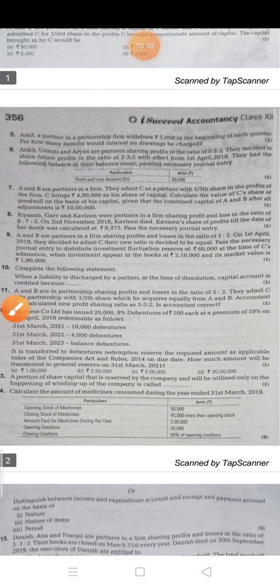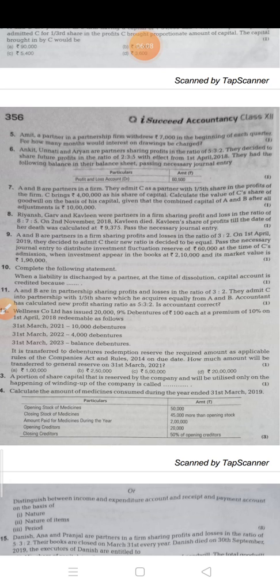Next is, Amit, a partner in a partnership firm, withdrew 7,000 in the beginning of each quarter. For how many months would interest on drawing be charged? Here you have to calculate the average period. It means how many months. So children, here you have to apply the drawings method in the beginning of every month, at the end of each month, in the beginning of each quarter.